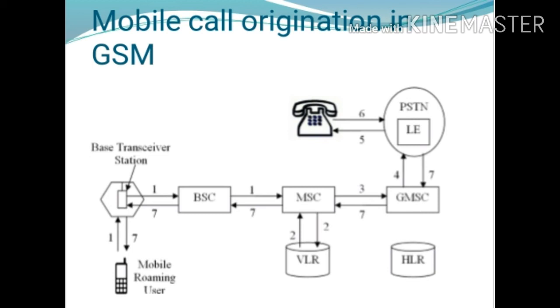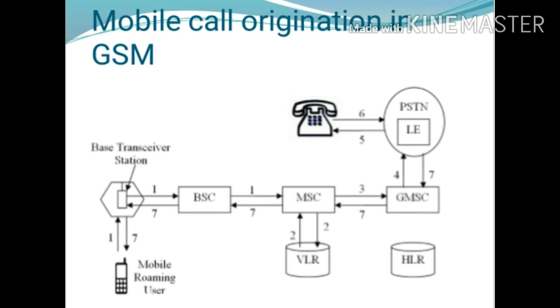The local exchange alerts, meaning it applies the ringing to the called terminal. The answer back signal is routed back to the mobile station through the serving mobile switching center, which also completes the speech path to the mobile station.